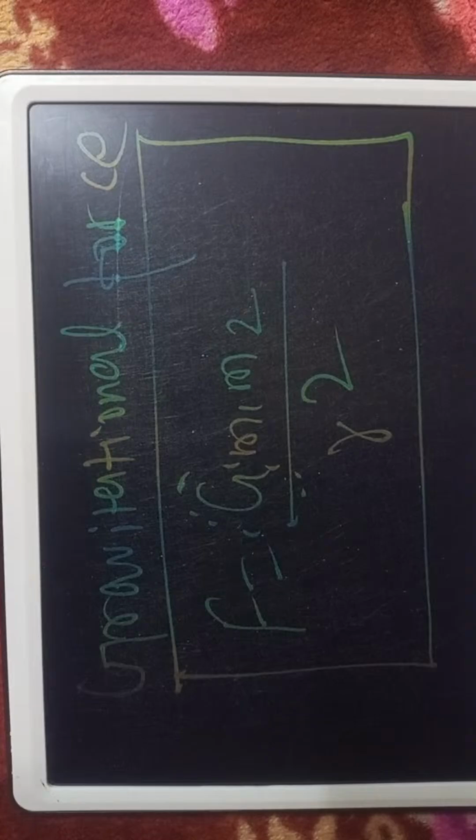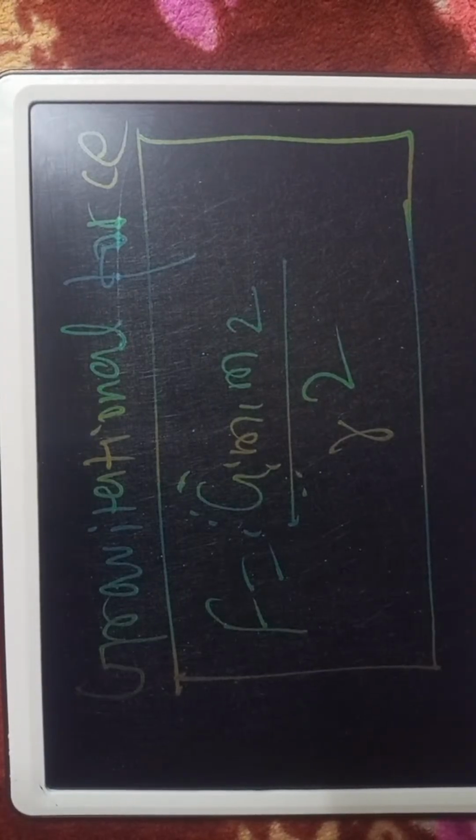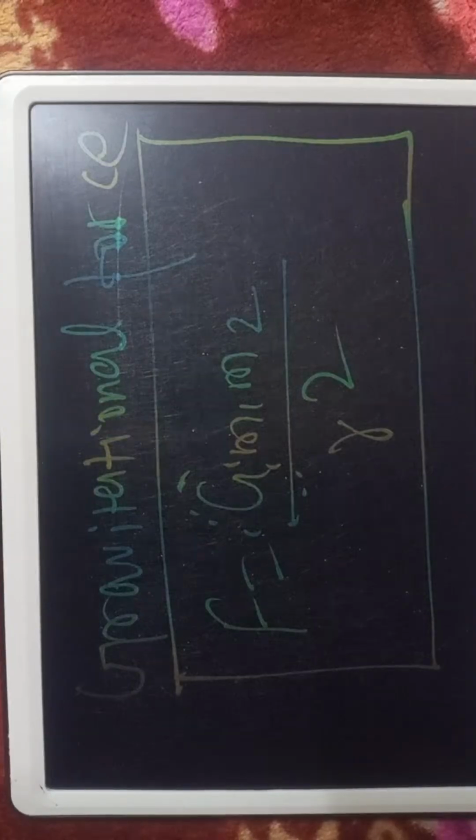Dividing first and second, we get that formula where G or k is a constant. You have to say then force is equal to G m1 into m2 by r square. That proves the gravitational force.